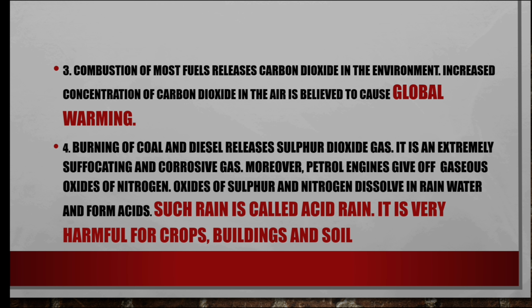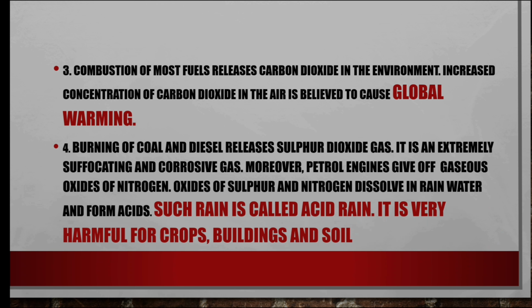Next, we are going to discuss acid rain. Burning of coal and diesel releases sulfur dioxide gas. It is an extremely suffocating and corrosive gas. Moreover, petrol engines give off gaseous oxides of nitrogen. Oxides of sulfur and nitrogen dissolve in rainwater and form acids. That rain is called acid rain. It is very harmful for buildings, soil and crops.